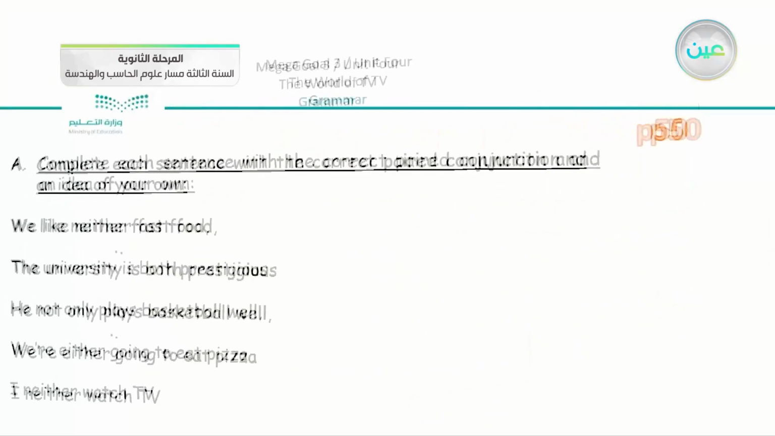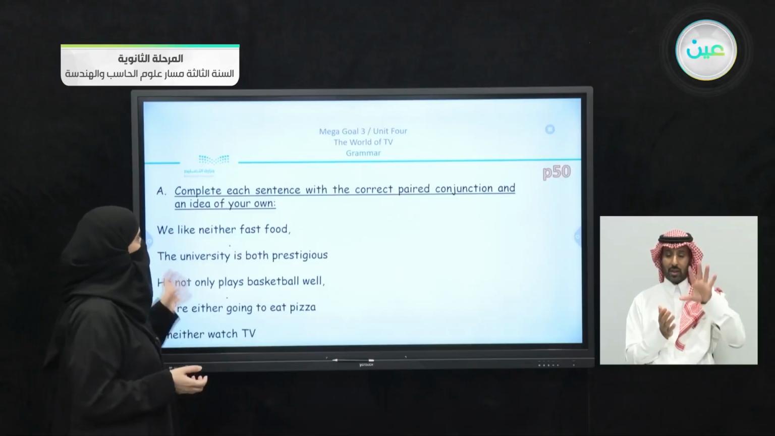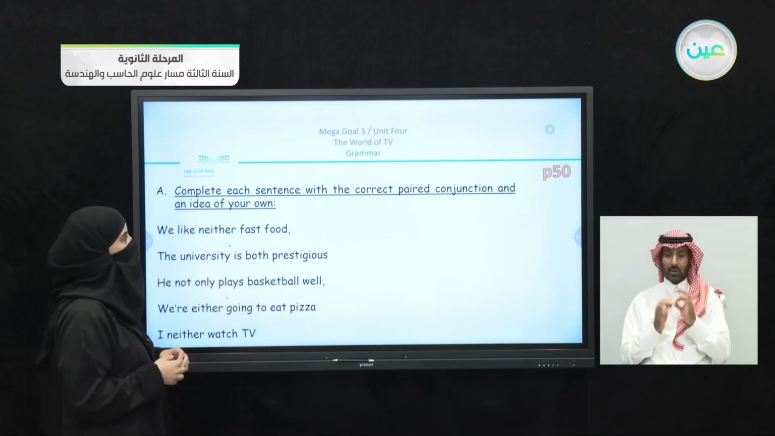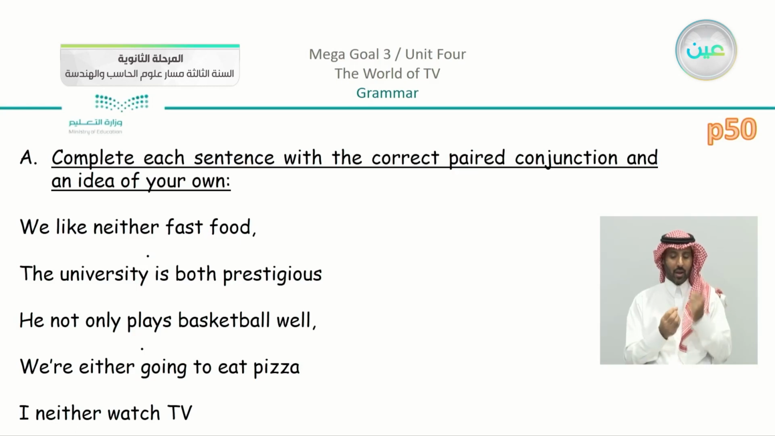Okay, so we have our exercise in the book. We have the exercise on page 50. Now, in the exercise, we complete each sentence with the correct paired conjunction and an idea of your own. So note that we are going to use paired conjunctions. And of course, you can complete with an idea of your own.